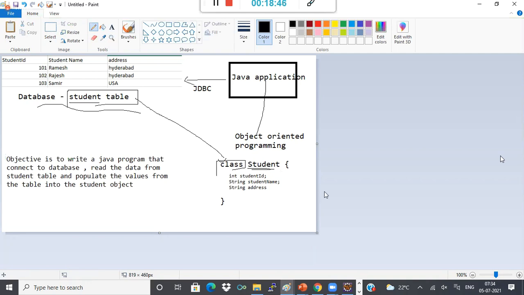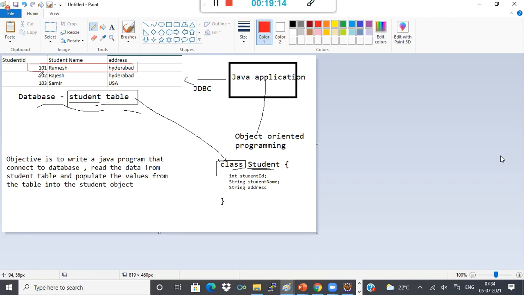Now you see, how can I populate this? Just think like this, just come to a design. As I told, one record in the student table is related to one student. That means this student's name is Ramesh, his address is Hyderabad, his ID is 101.